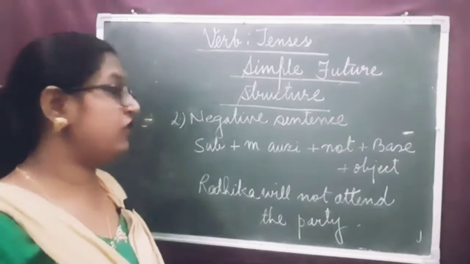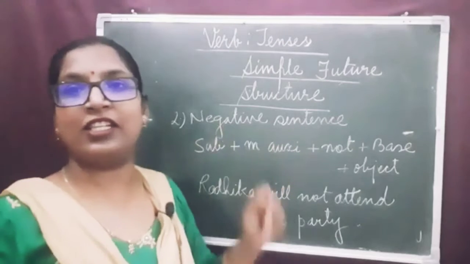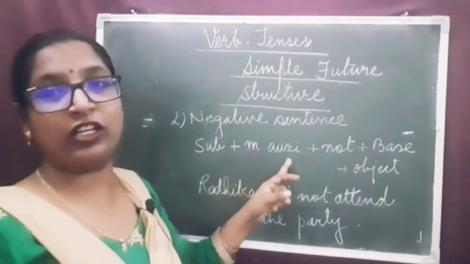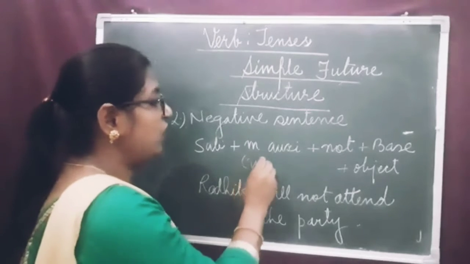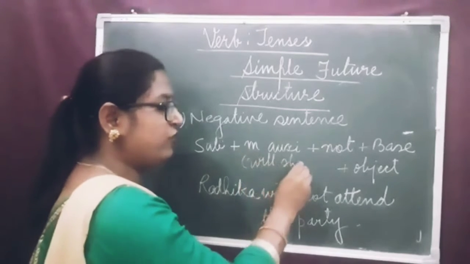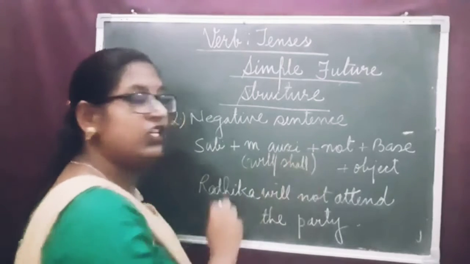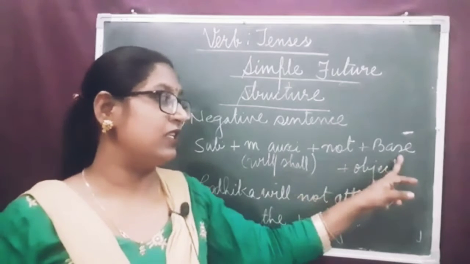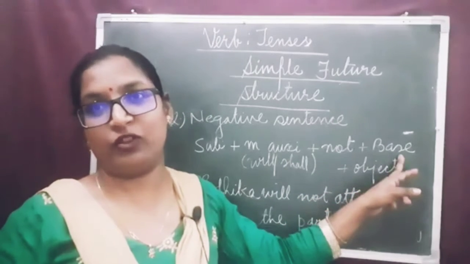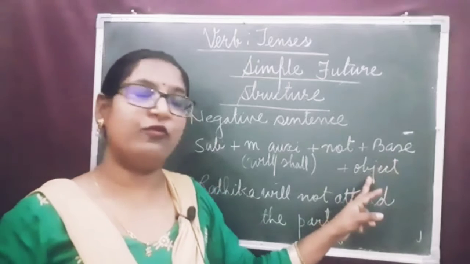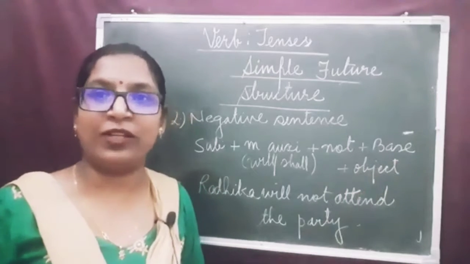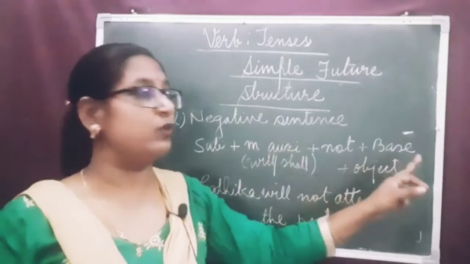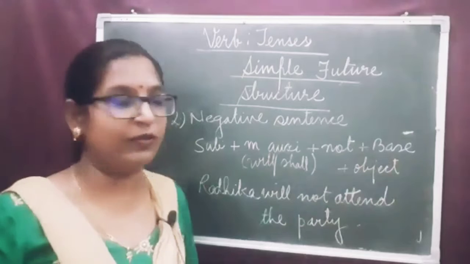Look at the board, dear children. Let's see how to frame negative sentences. The structure is subject plus modal auxiliary will or shall. Always in future tense we use either will or shall plus not, that is the word of negation, plus the main verb in its base form, followed by the object or the complement.